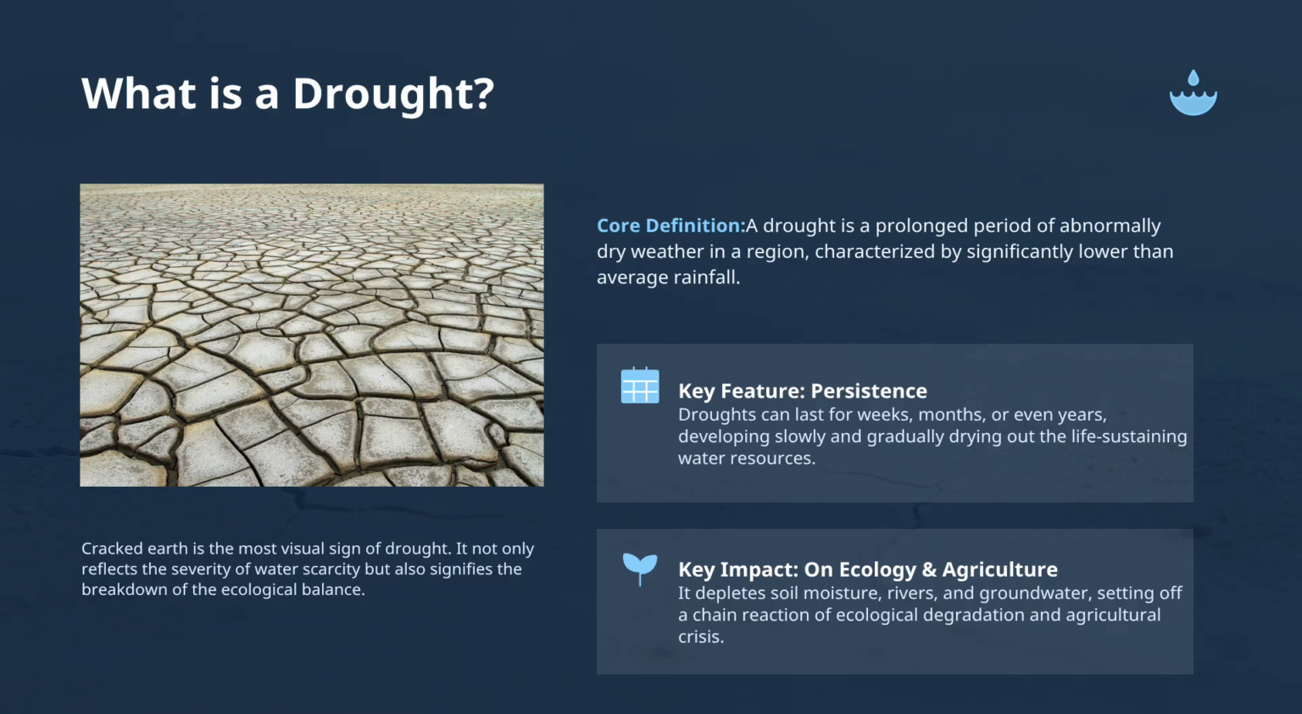A drought is a long period of unusual dry weather where an area gets less rain than normal. It can last for weeks, months, or even years. It slowly dries up the soil, rivers, and underground water that crops depend on to survive. When drought comes, the effects aren't always obvious at first.